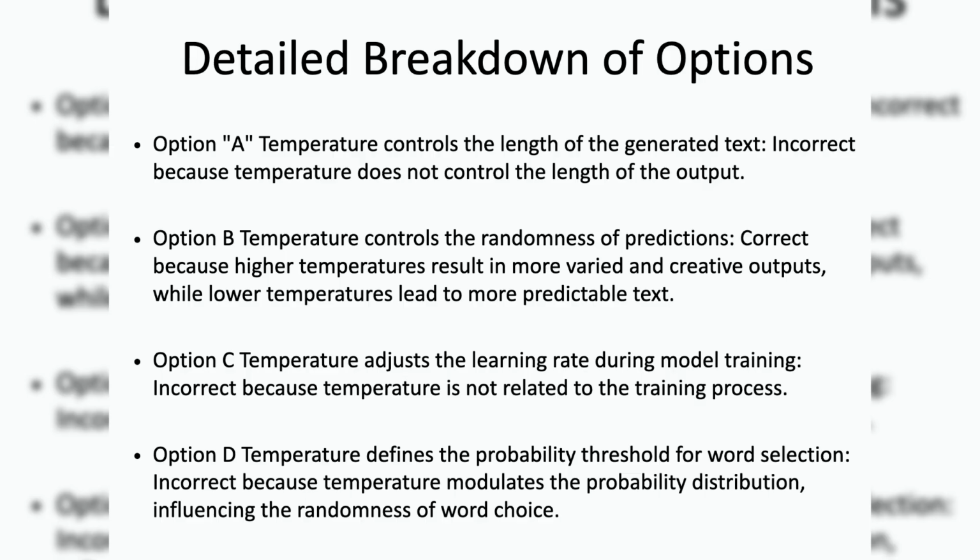Option C, temperature adjusts the learning rate during model training. This is incorrect because temperature is not related to the training process or the learning rate. Temperature affects the model's output during text generation, not during training. Option D, temperature defines the probability threshold for word selection. This statement is incorrect because temperature does not set a fixed threshold for word selection. Instead, it modulates the probability distribution, influencing the randomness of word choice, rather than setting a cutoff point.